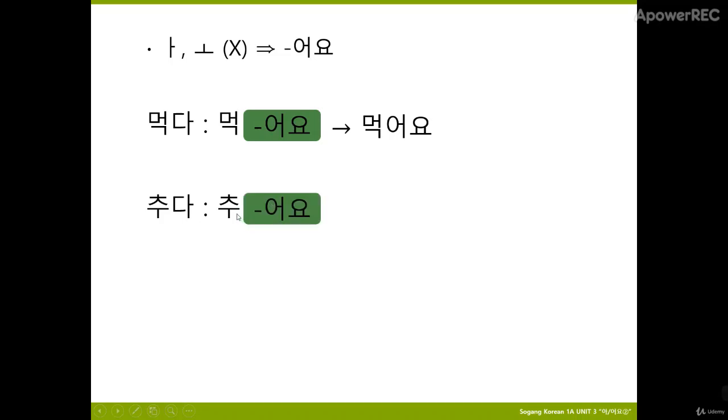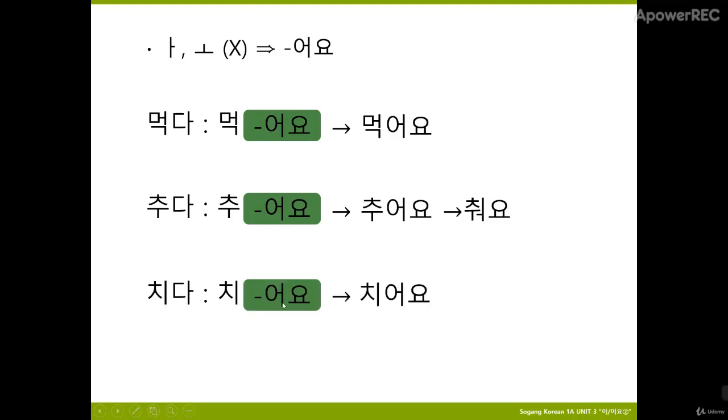So we will put it together. It's like 추어요 or 춰요. We can basically merge the 어 here. So 춰요 is also okay. We use 춰요 more than 추어요. It is a little bit weird if we use 추어요. The next one, 치다, is like hit something. This one is a little bit different. We will put a 여 after it. So 쳐요, 쳐요.